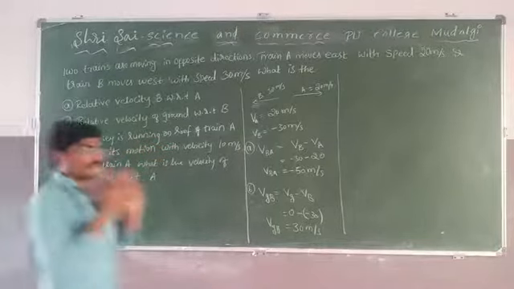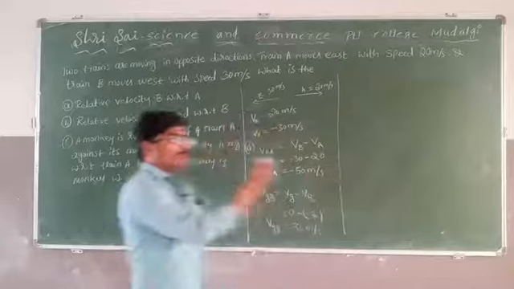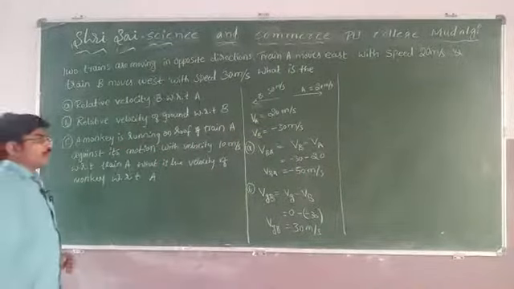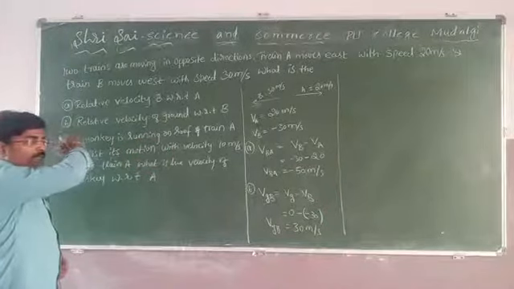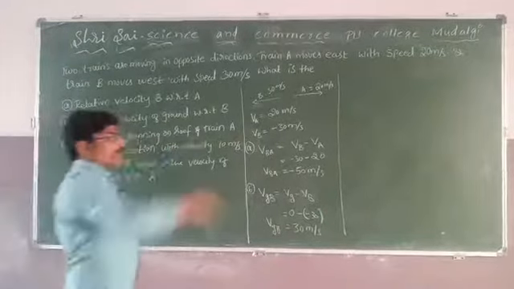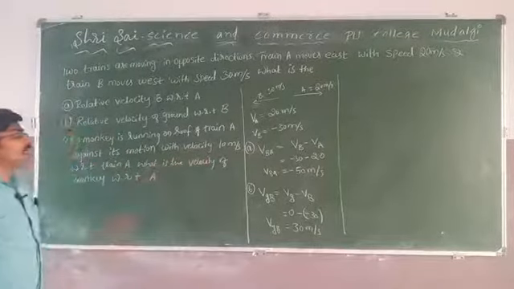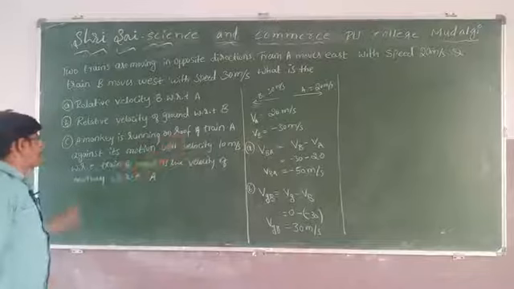If the train is moving like this, then the monkey is moving against that motion, with a velocity of 10 meter per second with respect to train A.